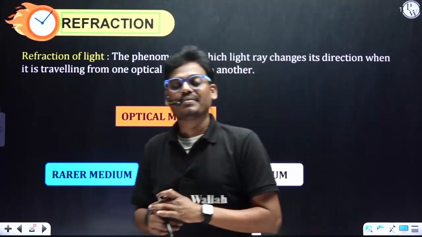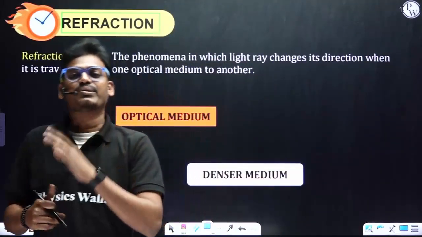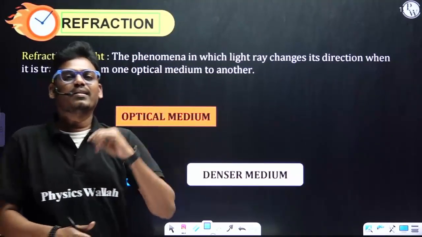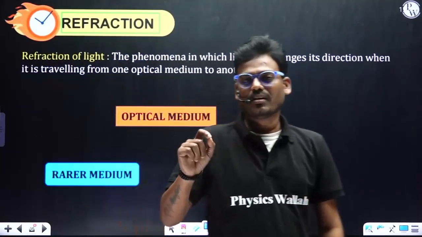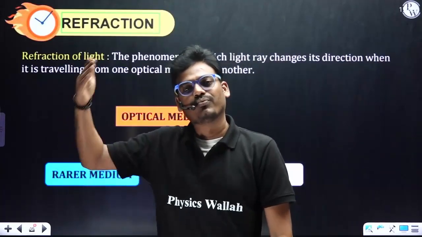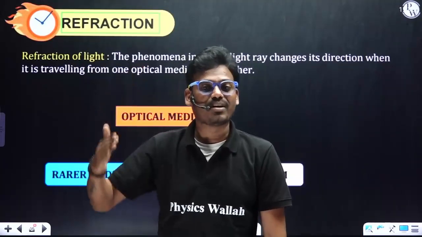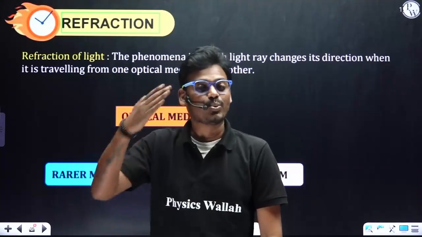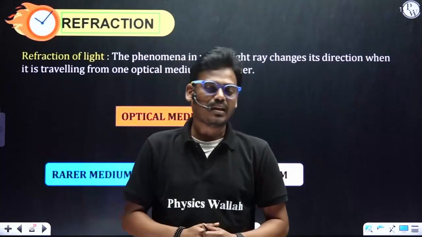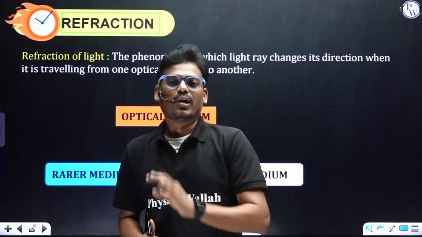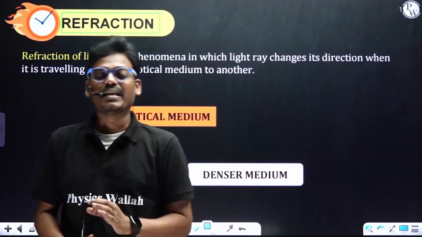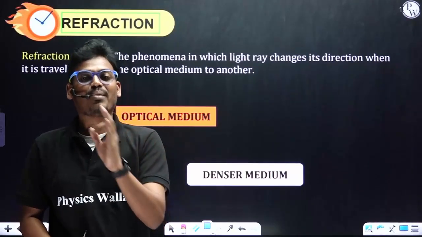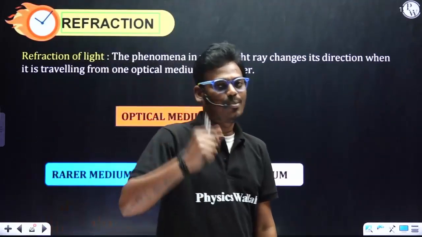Refraction of light indicates the change in direction of light when it is traveling from one medium to another medium. In case of reflection, the light does not pass from one medium to another medium. But in case of refraction, the light can travel from one medium to another medium, that is, one optical medium to another optical medium. So in simple words, we can say that the refraction of light is nothing but the change in direction of light when it is traveling from one optical medium to another optical medium.